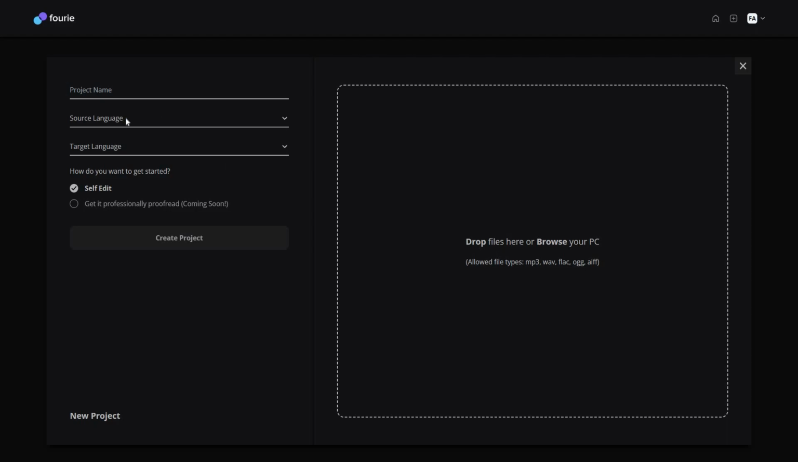So you have to give a project name. Select the source language, which means the language that is already on the video. And then you have to select the target language or the dub language. Then simply you have to click on create project to dub your audio content.